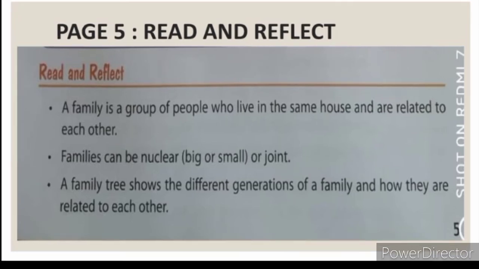A family tree is a type of chart which shows different generations of a family, starting from grandparents, and then the second generation, their children, and then the third generation, their children. Means a family tree generally represents 3 generations of a family, and it may be more than 3 also. You must have drawn the family tree in your notebook.